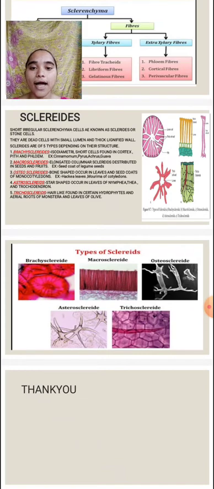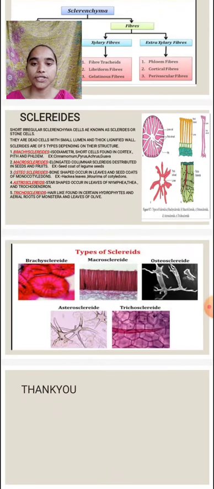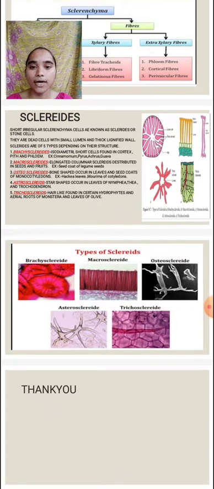Brachysclereids are isodiametric or short cells and found in the cortex. Example: cinnamon, pyrus, guava, etc. Macrosclereids are elongated columnar sclereids distributed in the seeds and fruits. Example: seed coat of legume seeds.